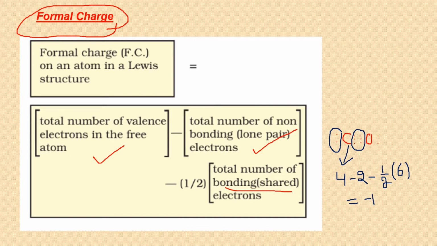I hope it's clear. Now oxygen. Let us calculate it here. Formal charge on oxygen. Valence electrons 6 minus how many electrons are not taking part in bonding? I can see 2 here. So I will write 6 minus 2 minus half of what? Again total 6 because 6 are being shared in total. So it becomes 6 minus 2 minus 3. I hope you got it, and it becomes plus 1. There is a minus 1, there is a plus 1. That's why the whole molecule CO is neutral.